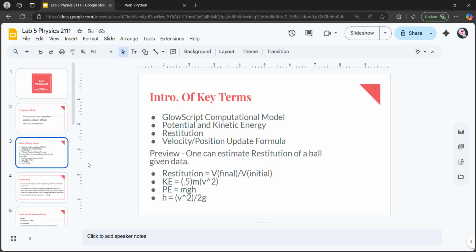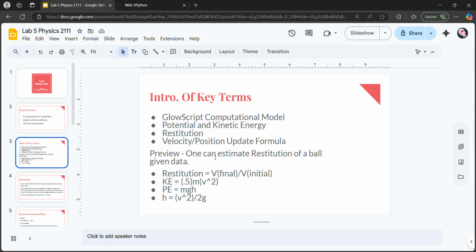Some of the key terms that we'll need to know: we'll be using the GlowScript computational model to predict some of this stuff. We'll need to know about potential and kinetic energy, restitution or the restitution coefficient, and the velocity and position update formula. The preview is that we found that we can estimate the restitution of a ball given data, and we can estimate how high up the ball will bounce.